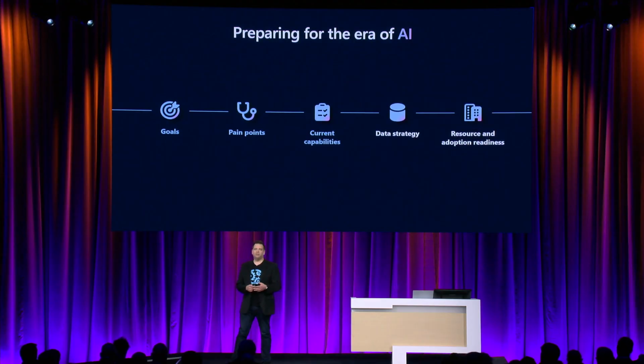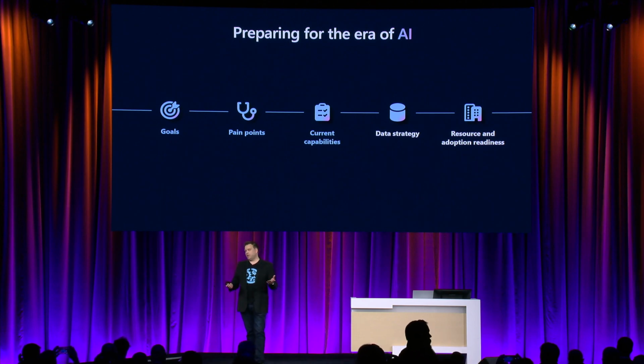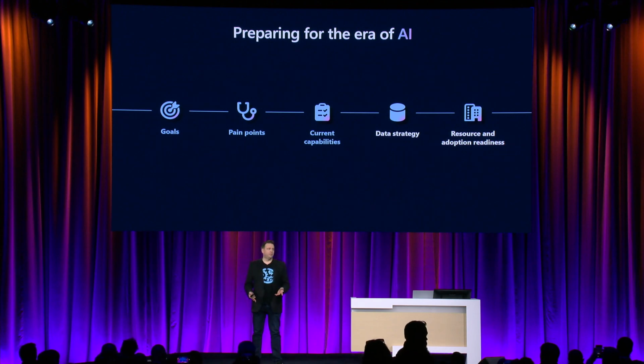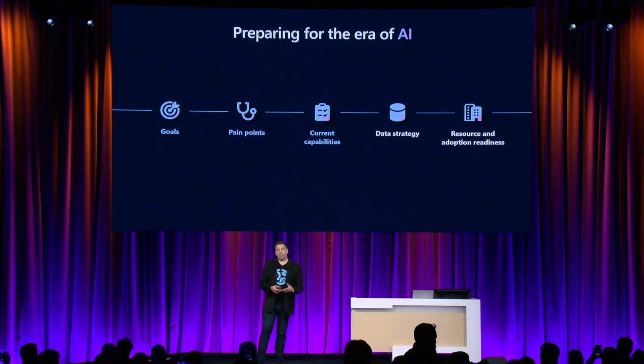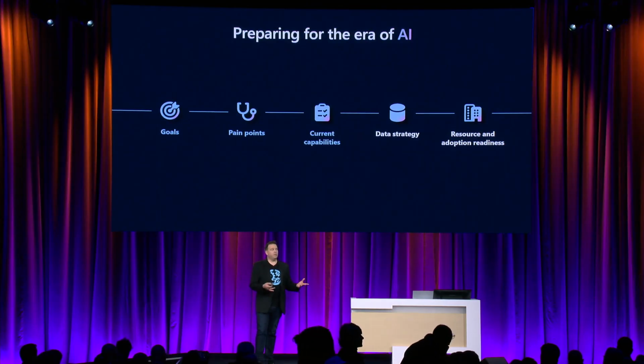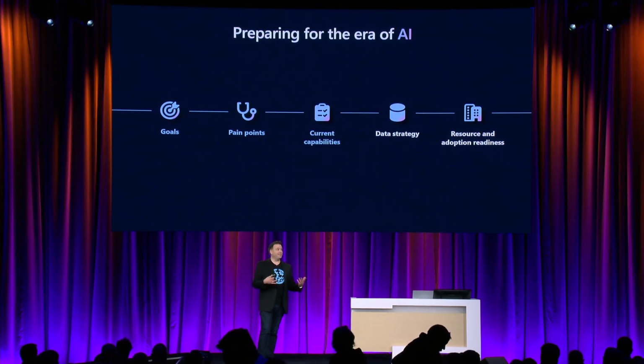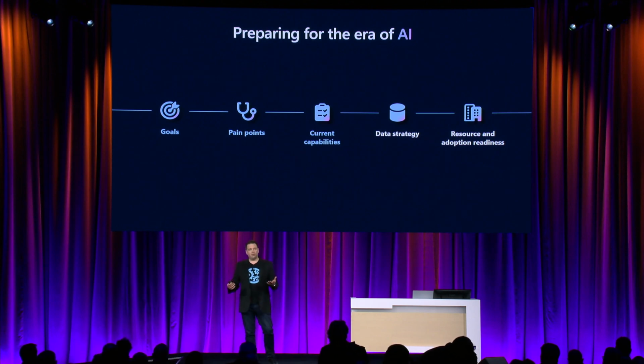So let's talk about preparing for AI. First thing is, you're going to want to make sure that you've got a plan in terms of the goals for the organization, what you want to actually achieve with generative AI and Copilot. What are your pain points? What are you trying to solve? Are you trying to save time, speed up processes? What are your current capabilities around AI? You might already be using generative AI with Azure tools or other tools. So what are you doing now? What are the current capabilities you have there? And also, from an adoption standpoint, what can you do now to get those teams ready to broadly deploy it and get the value out of Copilot?